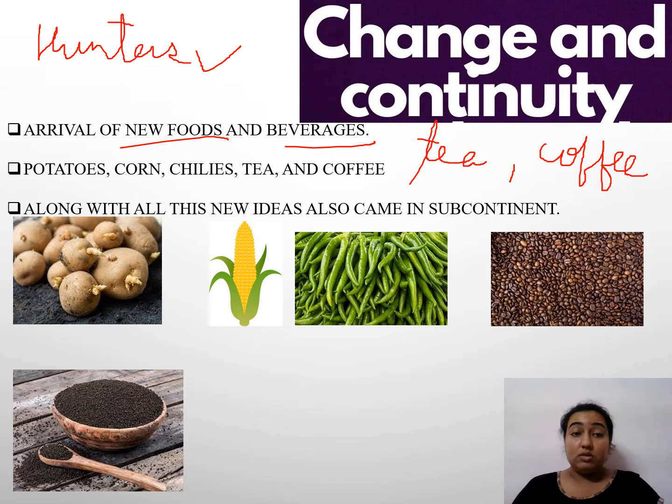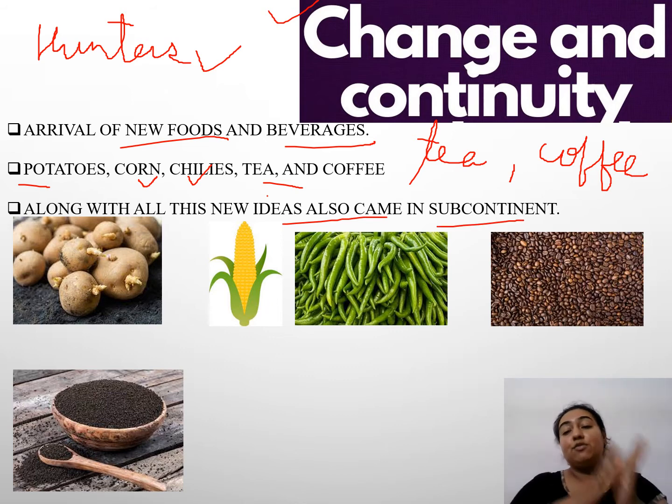And potatoes, corn, chilies, tea and coffee we also discussed. So these started coming, which had never come before, they also emerged in this change. Along with all these, new ideas also came in the subcontinent. Now things were coming, it was changing, the dimension and direction was changing.